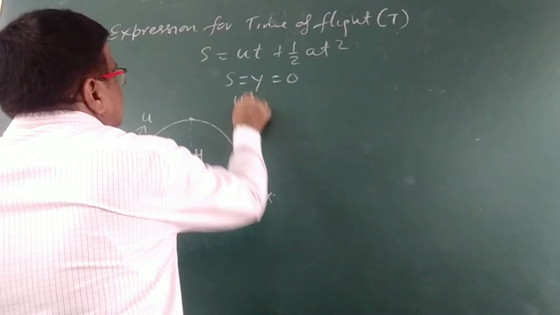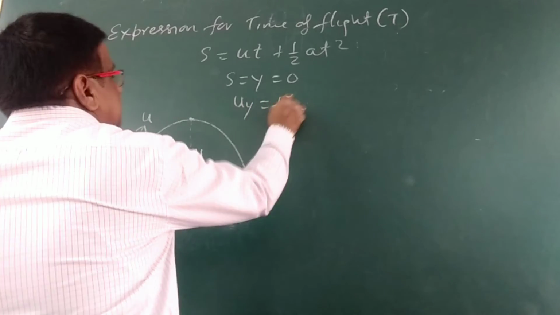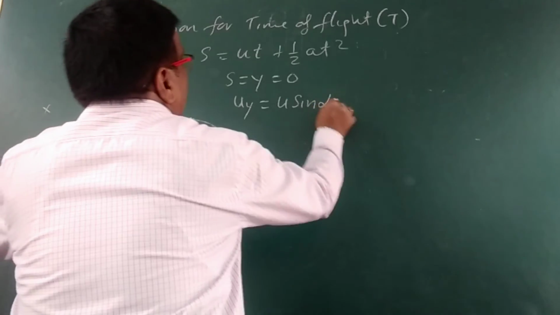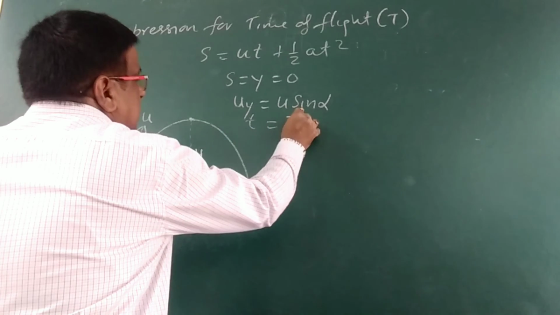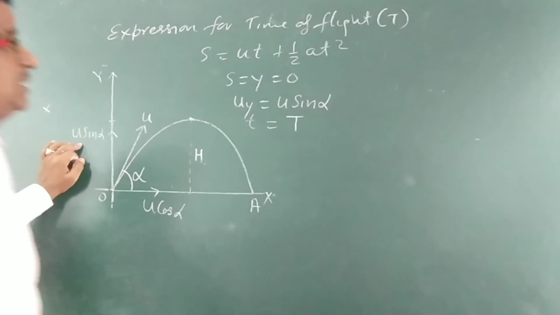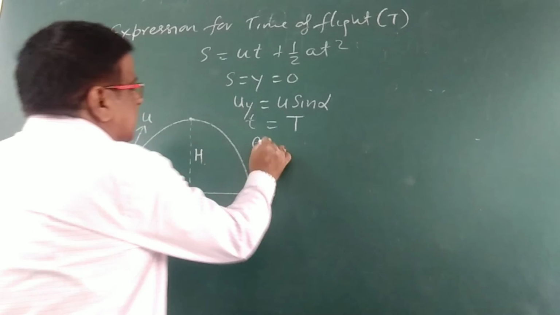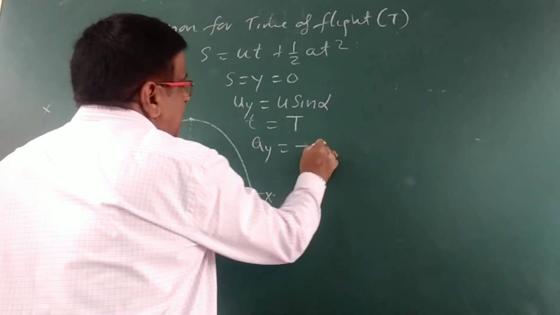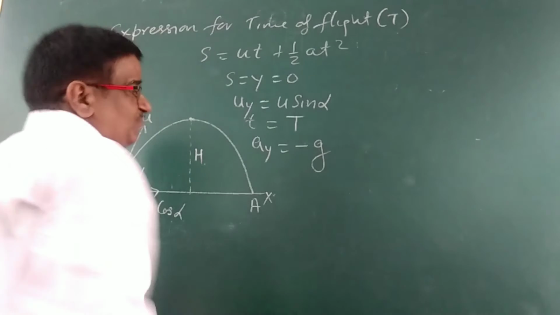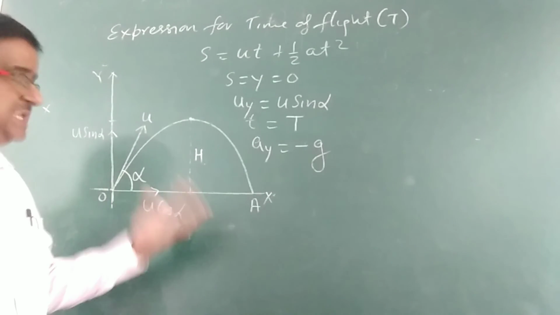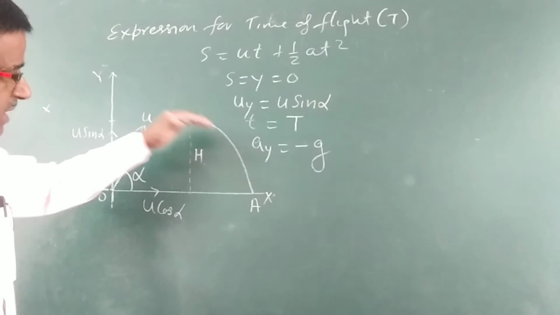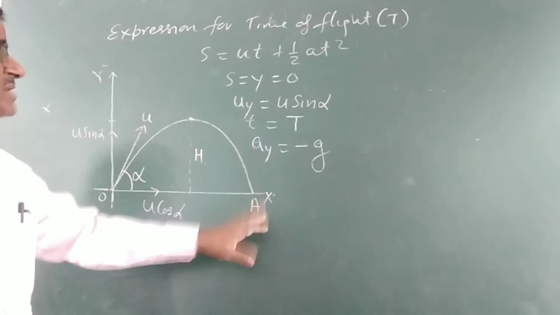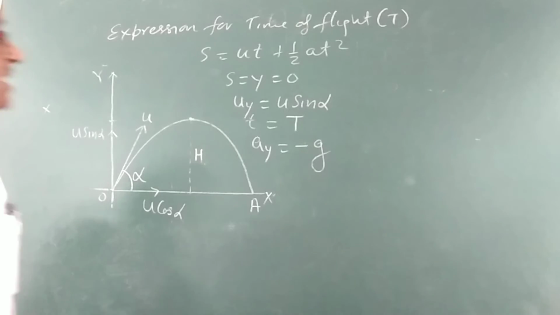And the initial velocity, as it is projected, we are taking the motion along the y direction. So the initial velocity will be u_y = u sin alpha, and the time t is the total time, represented by capital T, and acceleration along the y-axis is minus g. We take minus g because we are considering the time in air, with motion along the y-axis.